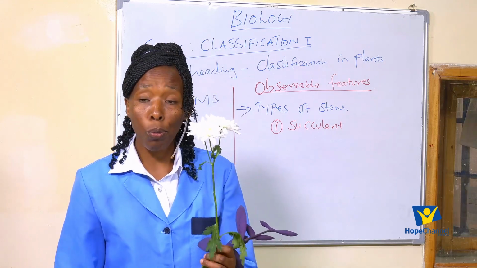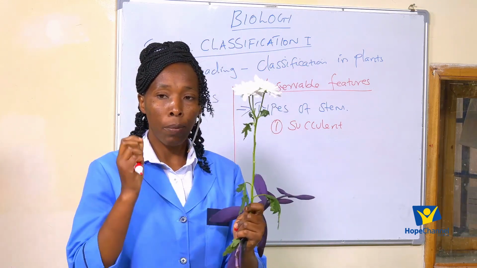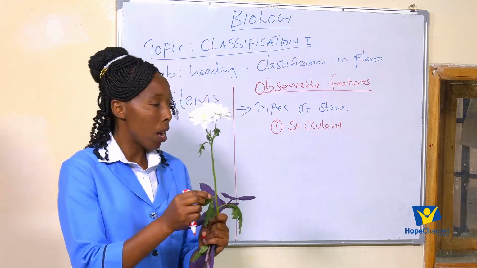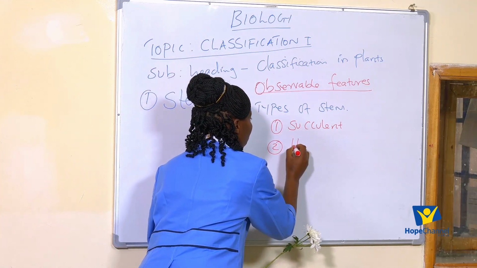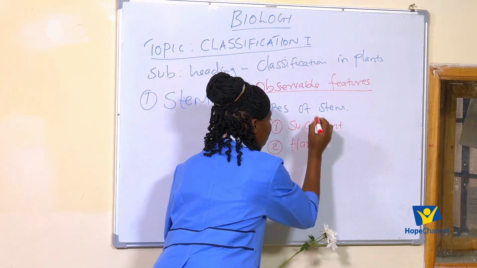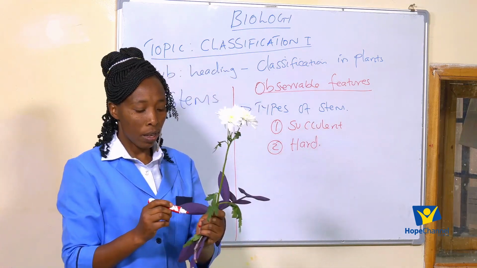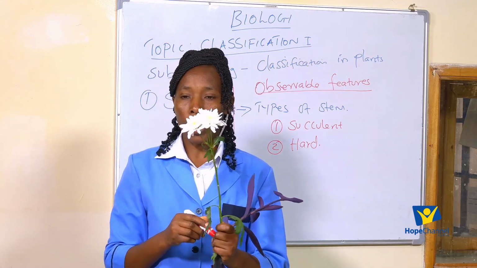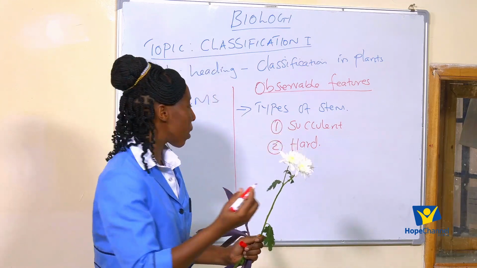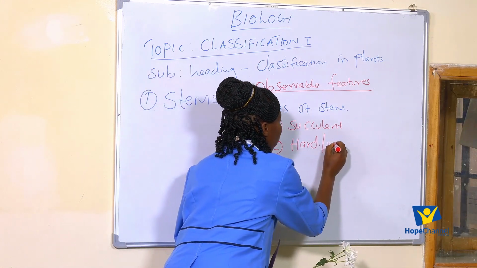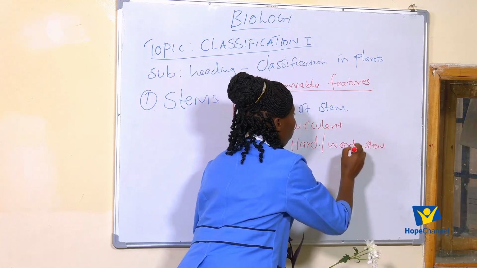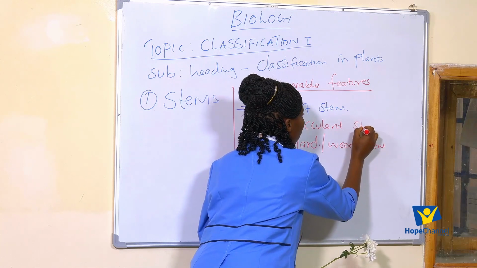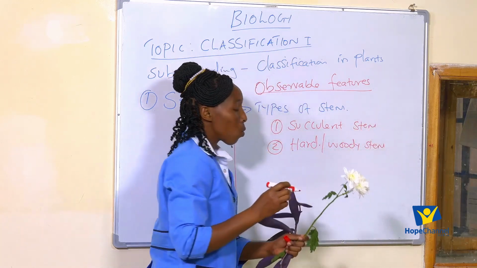So if I was to put plants into groups, and basically I'm looking at their stems, I can have plants whose stems are hard. Or at times you can talk about woody stems. So here we have succulent stems, and then we have woody stems.